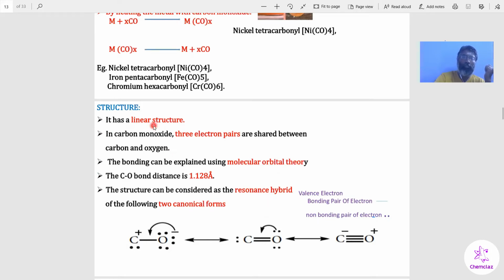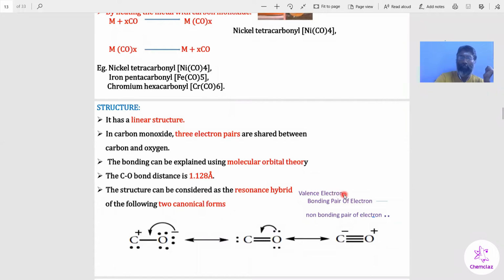Carbon monoxide has a linear structure. In carbon monoxide, 3 electron pairs are shared between carbon and oxygen, which is a triple bond. You can see here there is an equilibrium between triple bond, double bond and single bond. What is the reason? This structure exhibits a resonance hybrid structure.